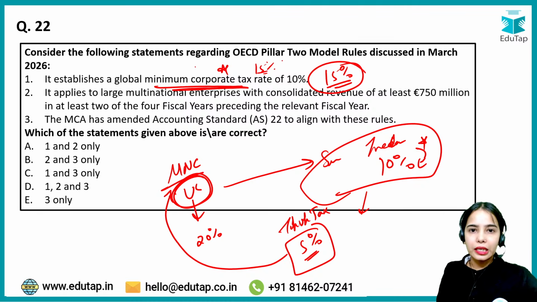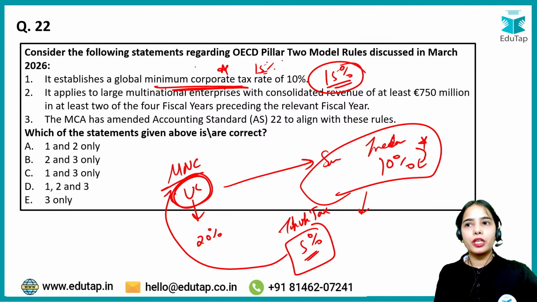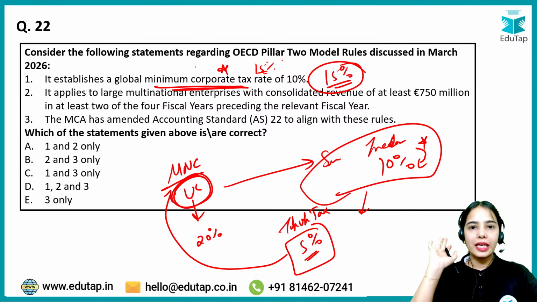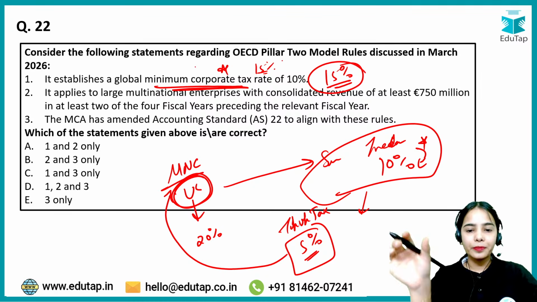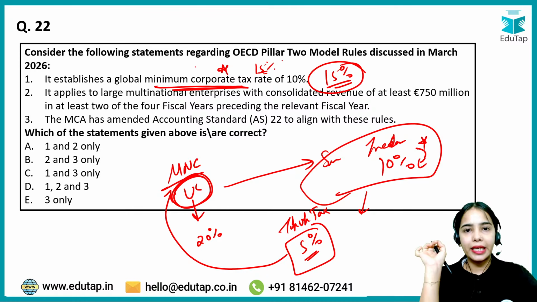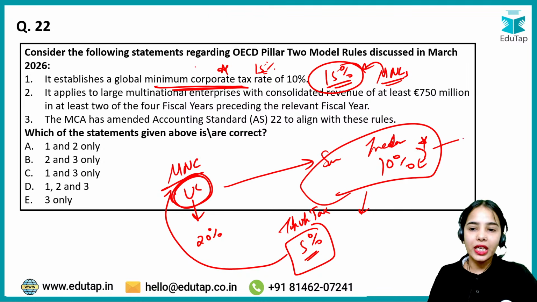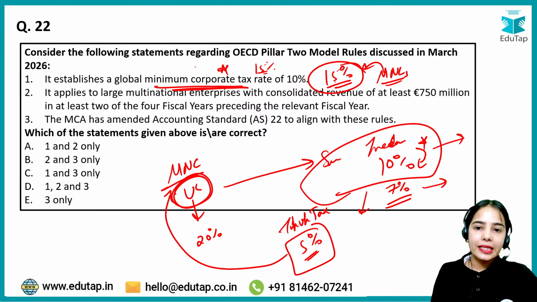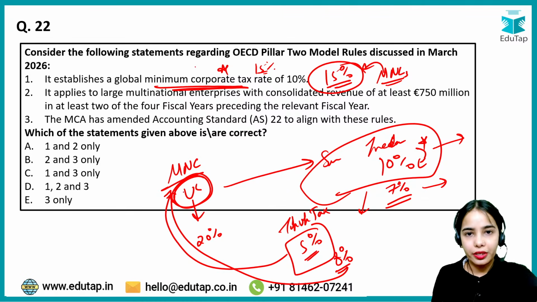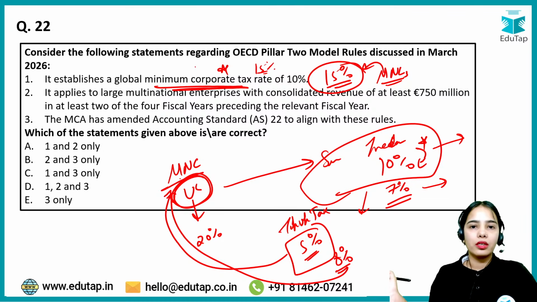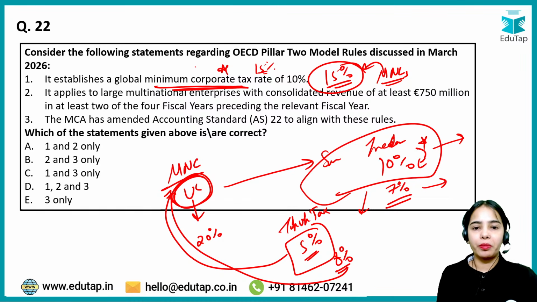I hope this is getting clear: if a multinational corporation opens its subsidiary in another country to pay lesser taxes, then the global minimum corporate tax rate has to be paid. The multinational corporations have to pay this global minimum tax rate of 15%. That means wherever they are paying, let's say in Ireland a company is only paying 7%, the global minimum corporate tax rate is 15%, so 8% is the top-up tax that they have to pay in their home country. Okay. So in total, anyway, you have to pay 15% global minimum corporate tax.